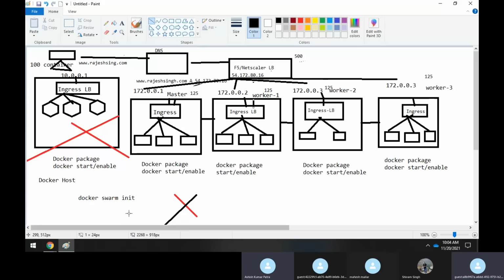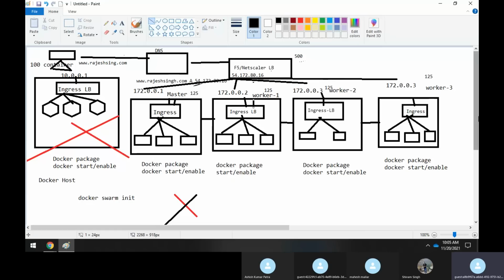Okay. So let us see the practical things, sir. It's very important for us to go through practicals. In the practical session, we'll take 4 machines. In the 4 machines, you will make one the master or manager, and the others worker nodes.